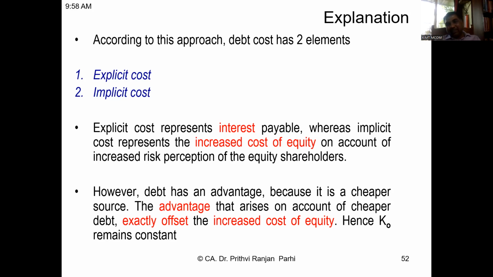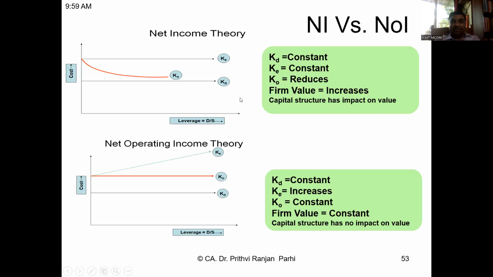So cost of debt is remaining constant, in the sense the explicit cost is remaining constant, but implicit cost is increasing because cost of equity is increasing. That increase of cost of equity is the implicit cost for debt. So now you can say debt has two costs, explicit and implicit. Explicit represents interest and implicit represents increased cost of equity. So because of debt, equity cost has increased. That is the implicit cost of debt.